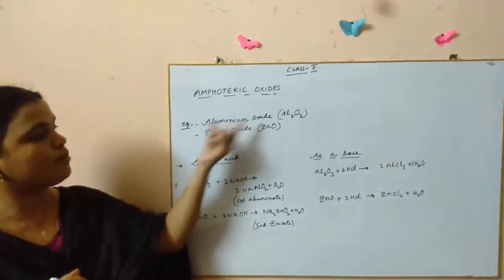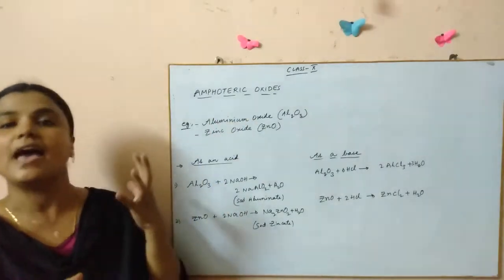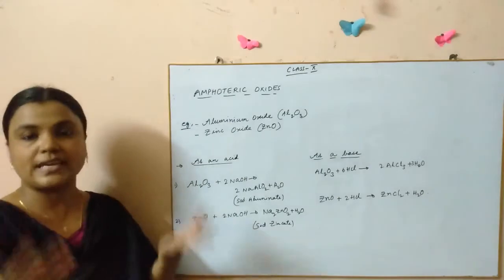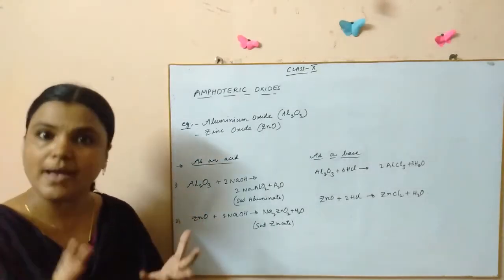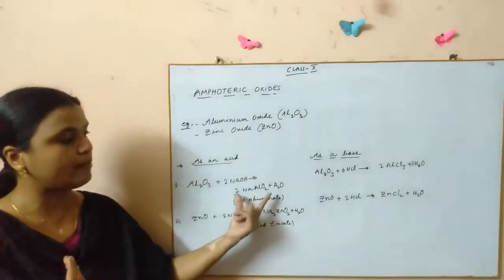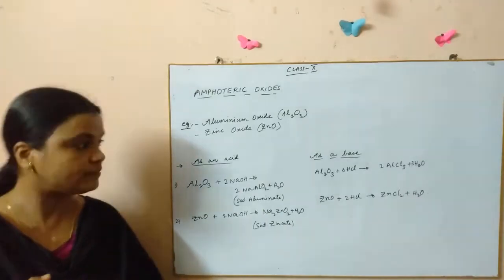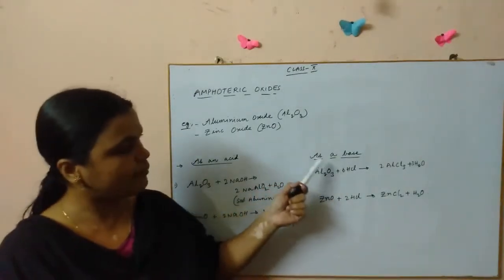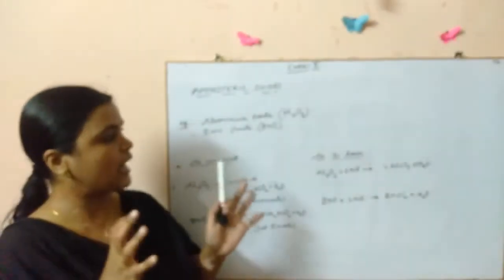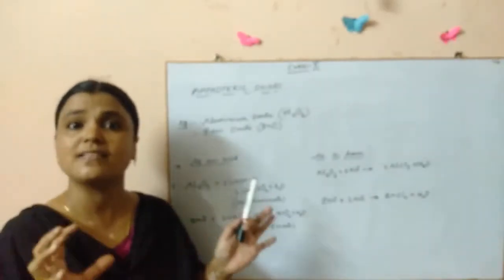So here aluminium oxide is reacting like an acid, taking part in the reaction as an acid, and then it is forming a salt and water. Now in this reaction, aluminium oxide is reacting as a base.